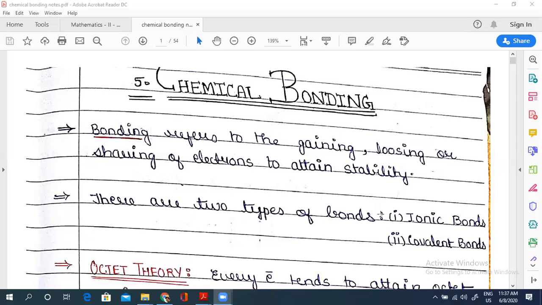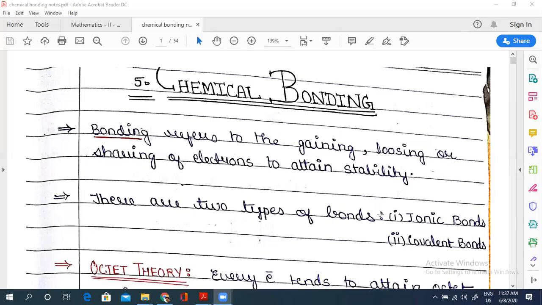Whenever two molecules or two atoms attract each other, they come closer, and because of that force of attraction, they develop a relation, and that is called your bonding. The mutual attraction of atoms or molecules is called your bonding.